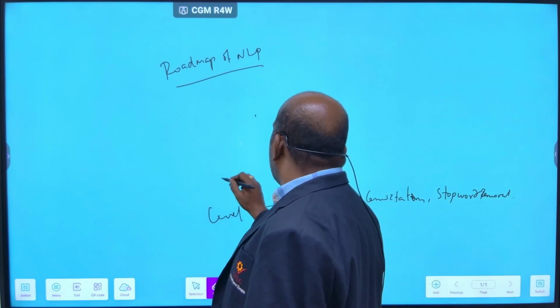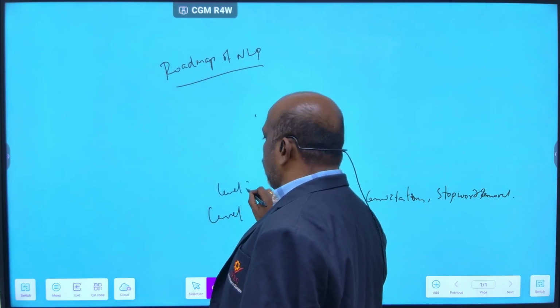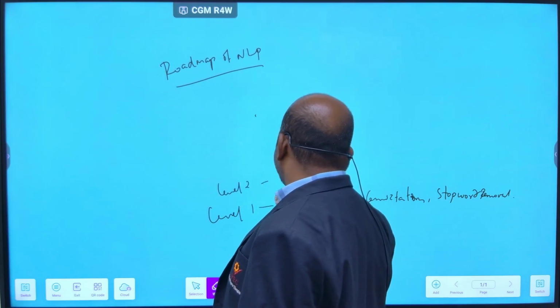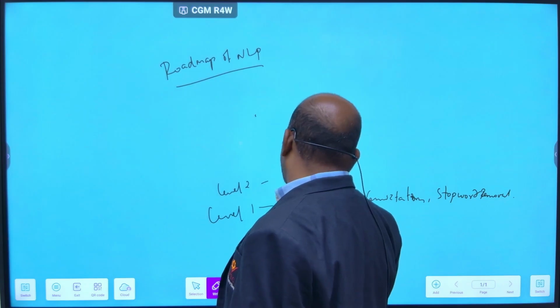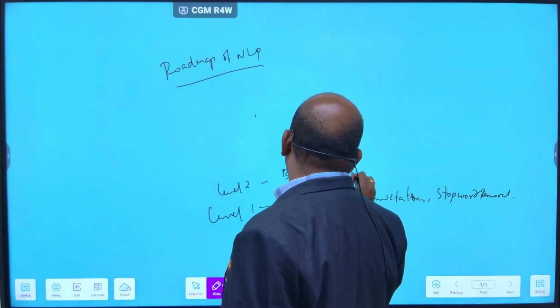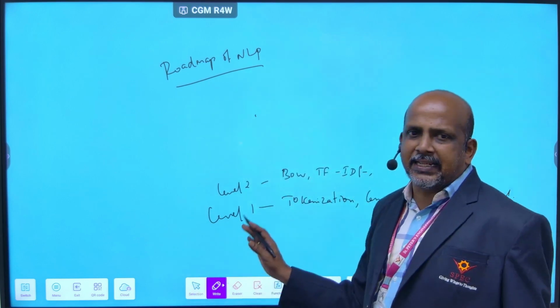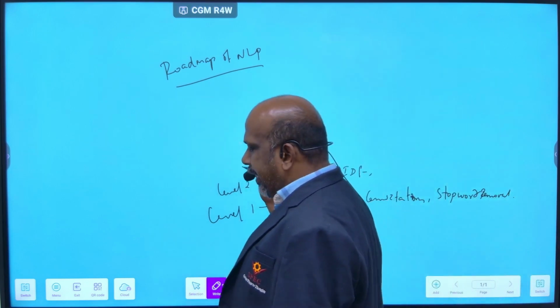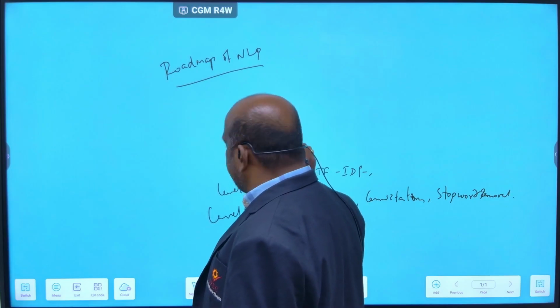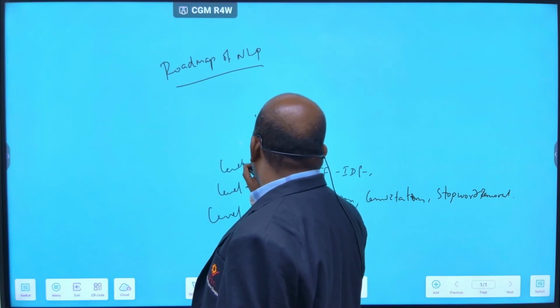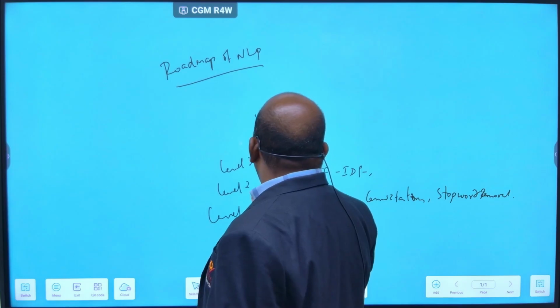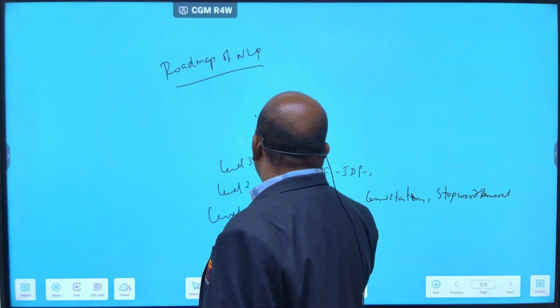And level 2 is bag of words and TF-IDF. In level 3, you take word to vector.